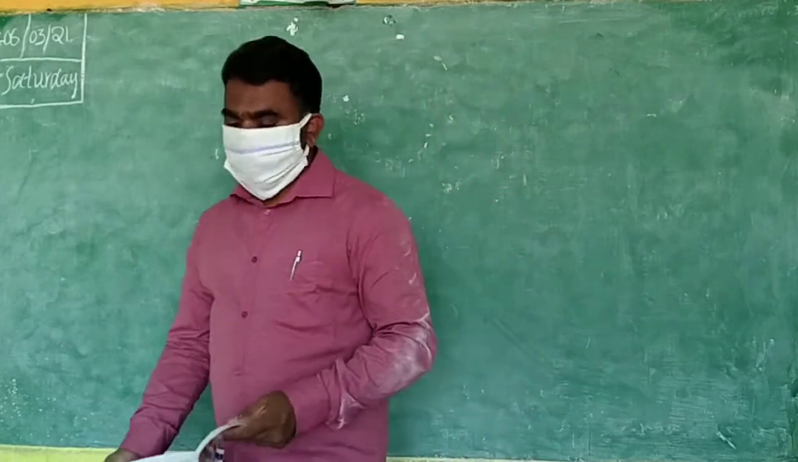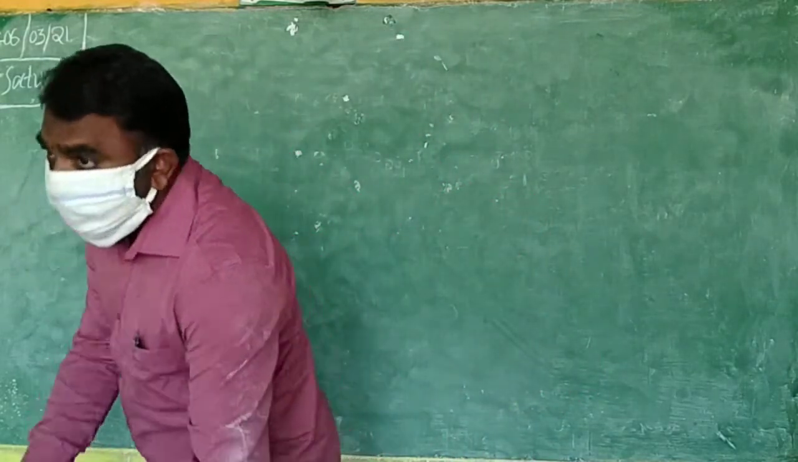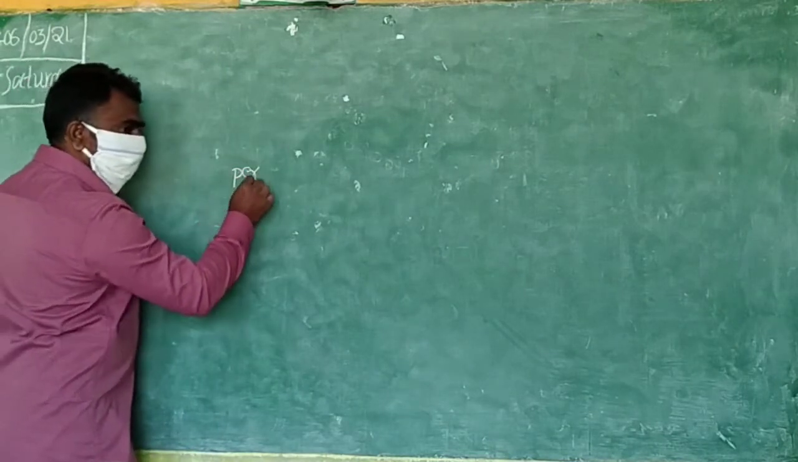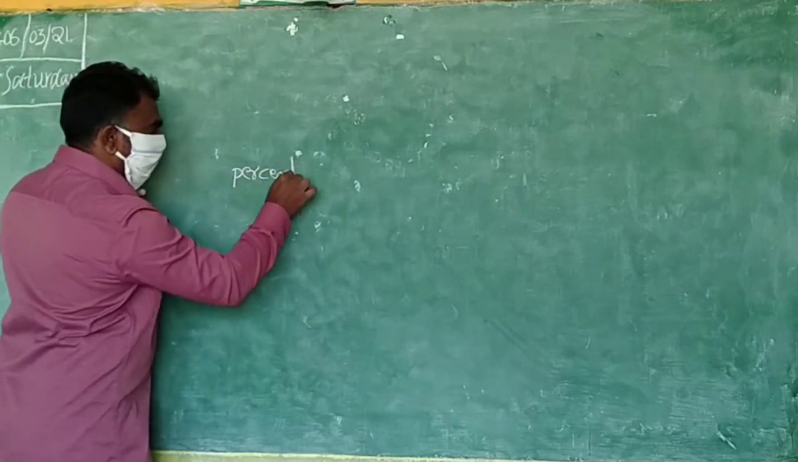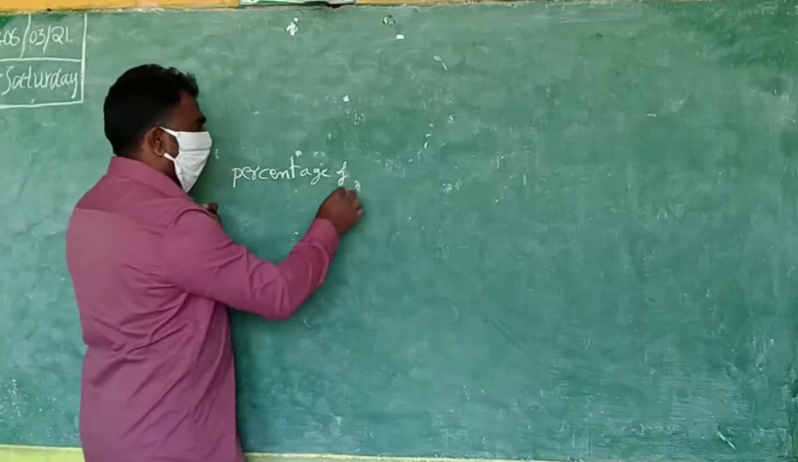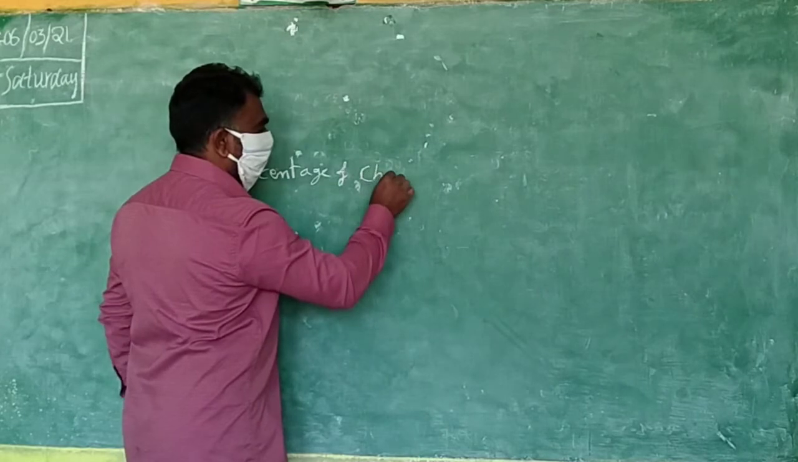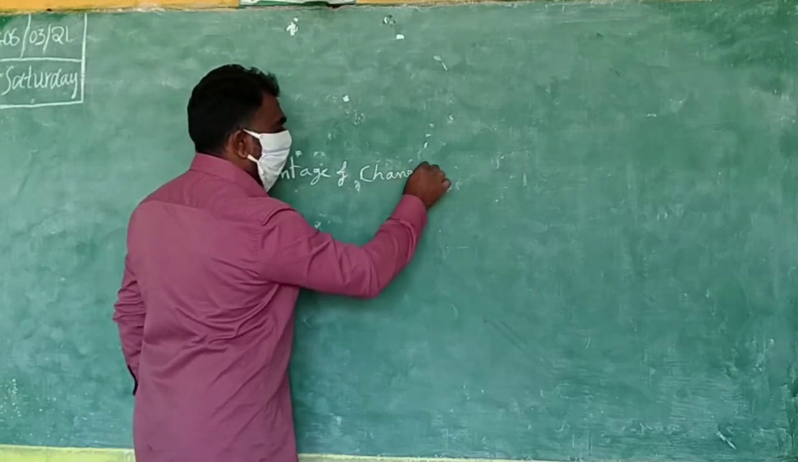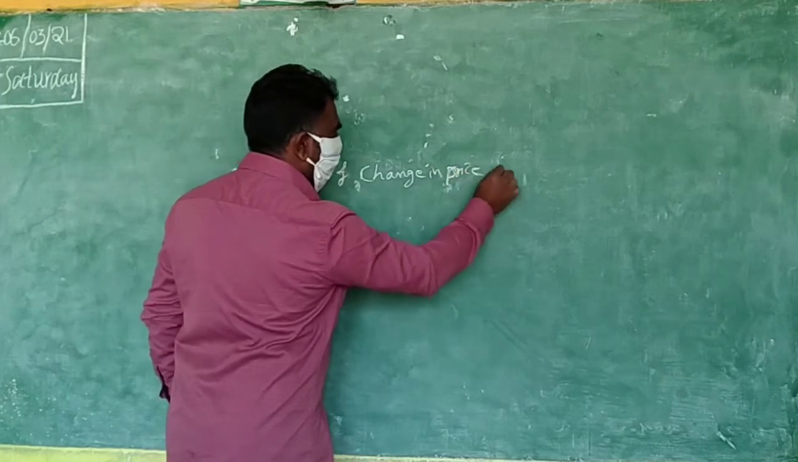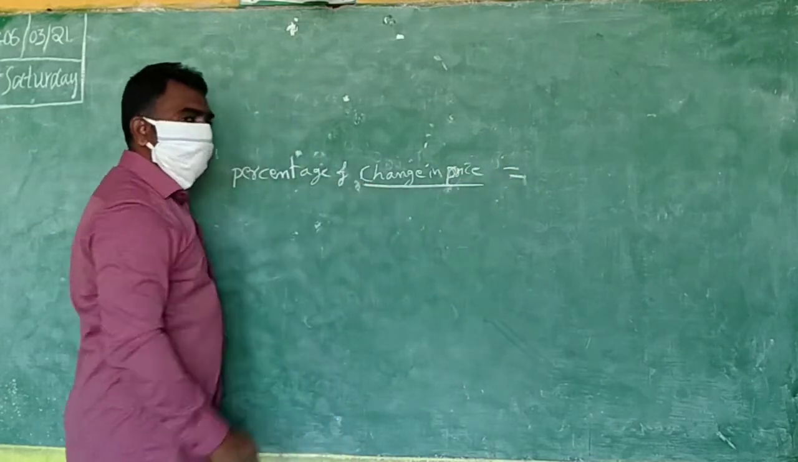Okay. So normally what are you doing? You know the process you are doing. Percentage. What are you going to find? I am writing the step. What is that? Percentage of change in price. Percentage of change in price. Means we are finding the percentage for this.